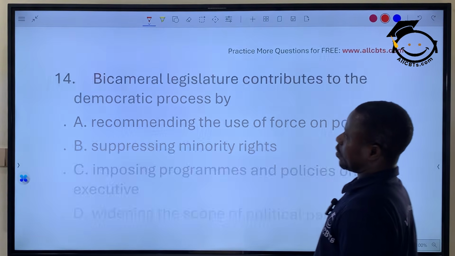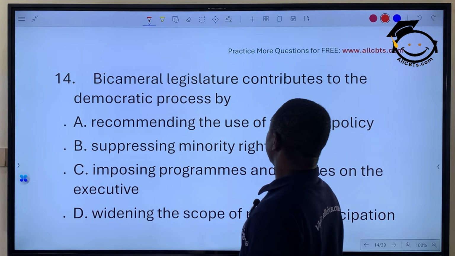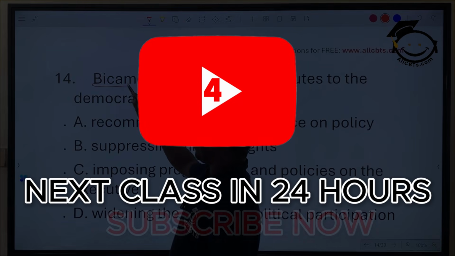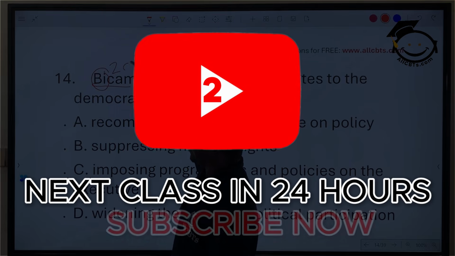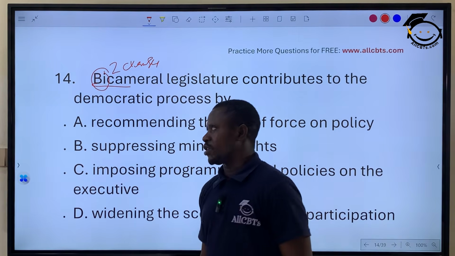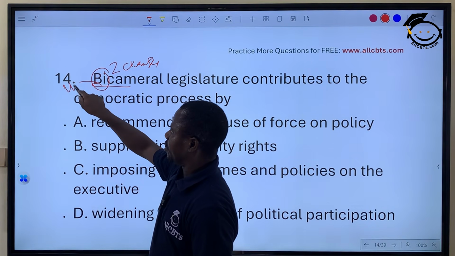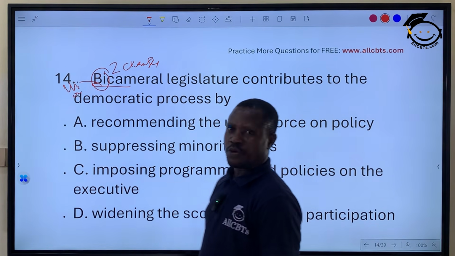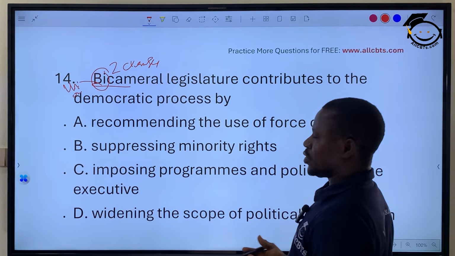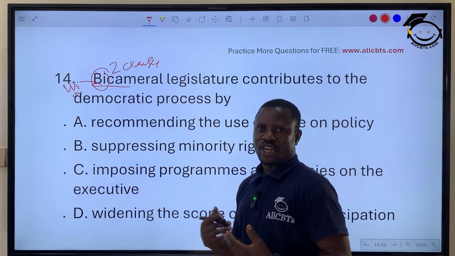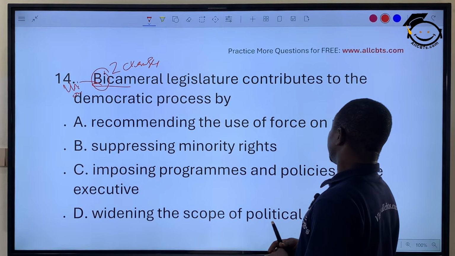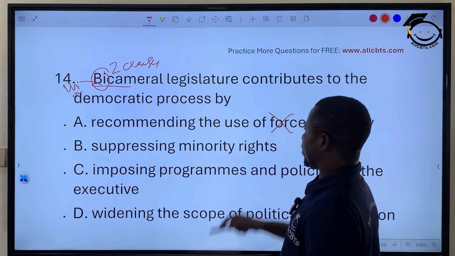The next question. Bicameral legislature contributes to the democratic process by, what is bicameralism? It means two chambers or two houses for lawmaking. The opposite is what? Unicameral, where you have one house or one chamber. Okay, so when you have bicameralism, what does it contribute to democracy? What advantage do we get of bicameral legislature? Recommending the use of force on policy, there's nothing like that.